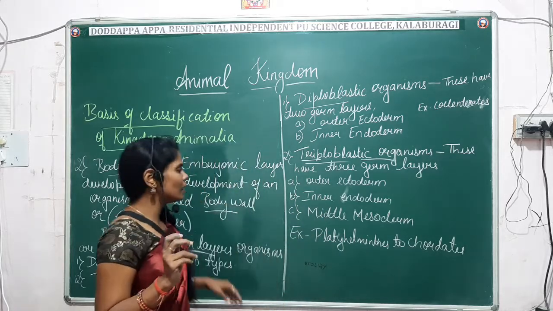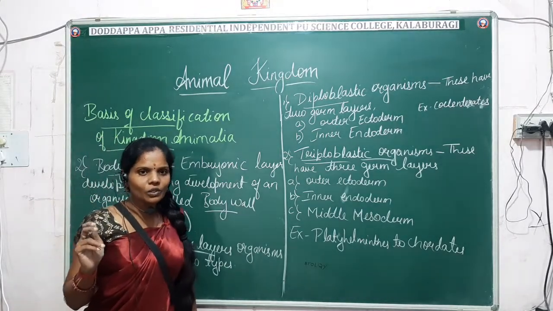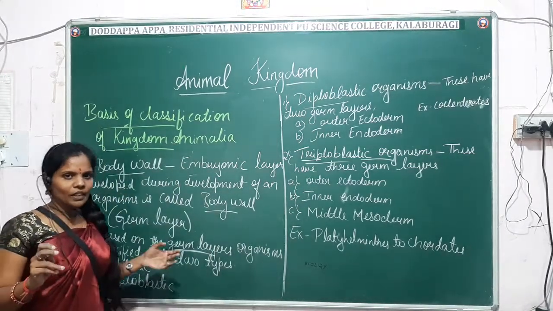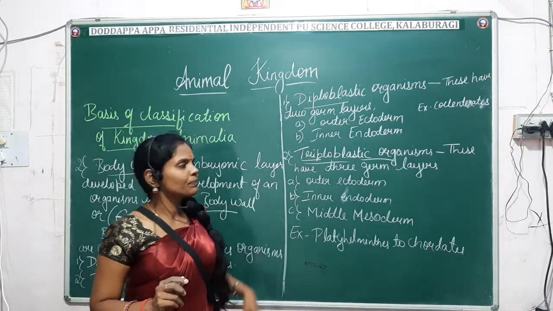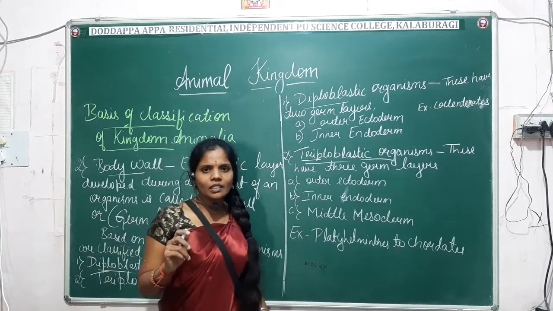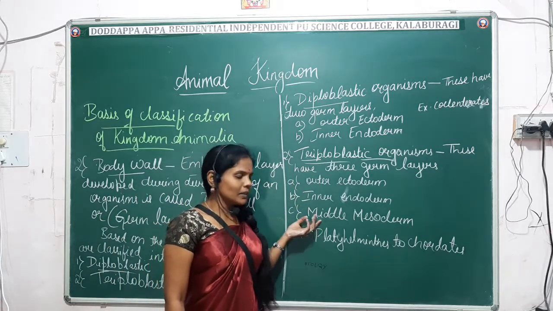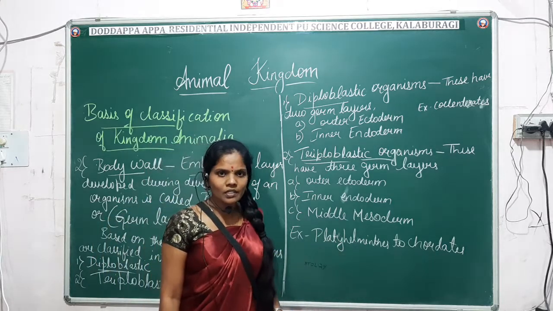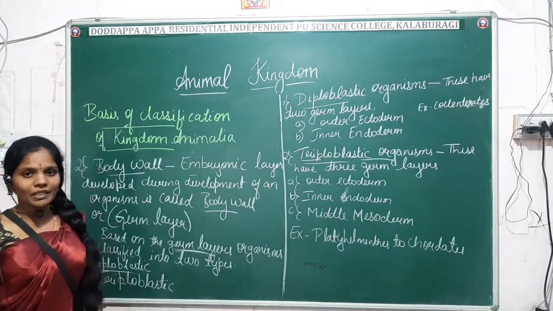Fine. Hope it is clear. So based on the body wall or the germ layers, the animals are classified into two types, triploblastic and diploblastic. Diploblastic means the animals are made up of two germ layers, outer ectoderm and inner endoderm. Example, coelenterates. Triploblastic means they are made up of three germ layers, outer ectoderm, inner endoderm and middle mesoderm. Example, from platyhelminthes, including human beings. Is it clear? That is the second point, body wall. So next we will move on to the third basis of classification,